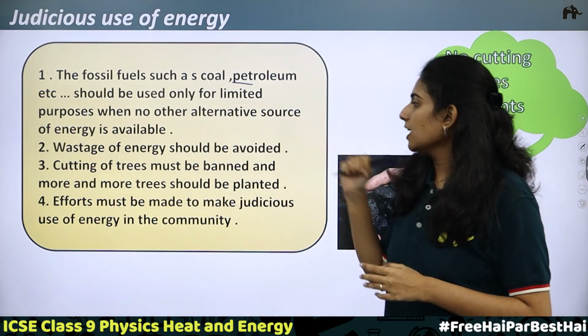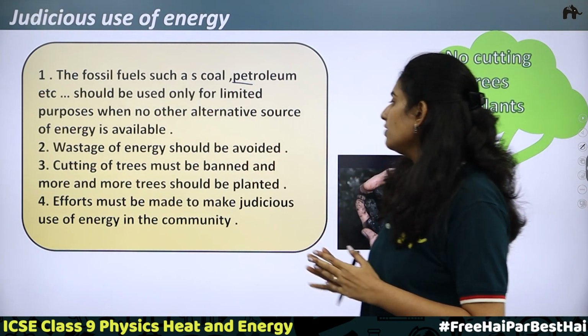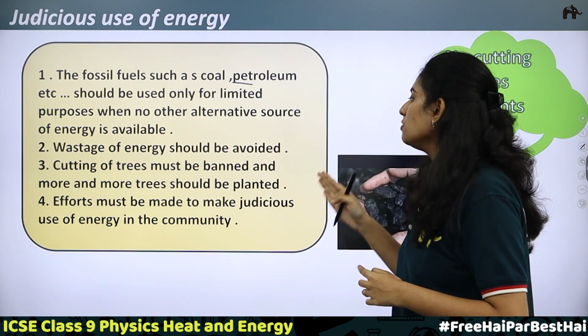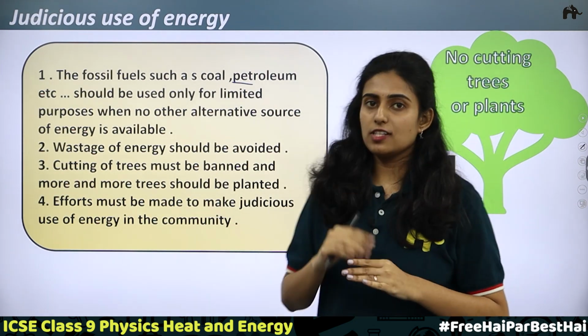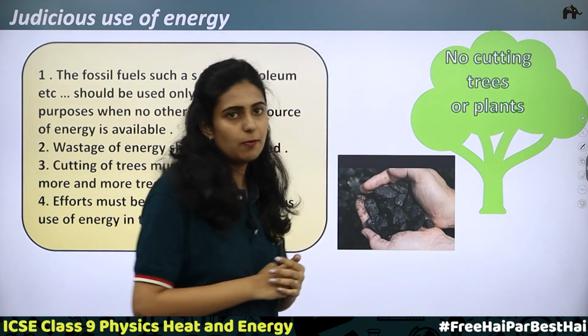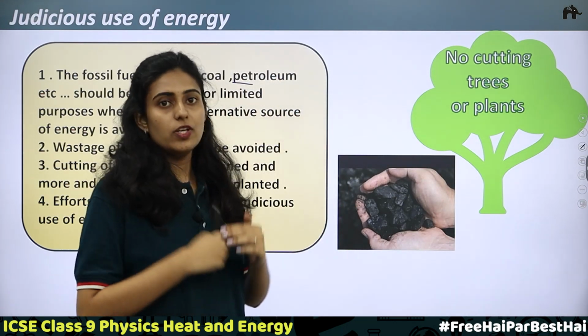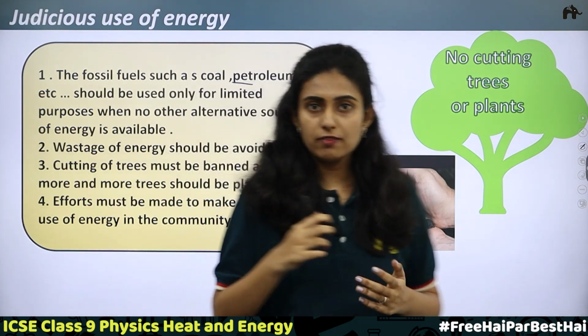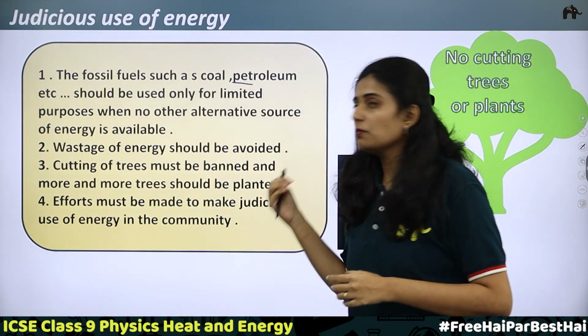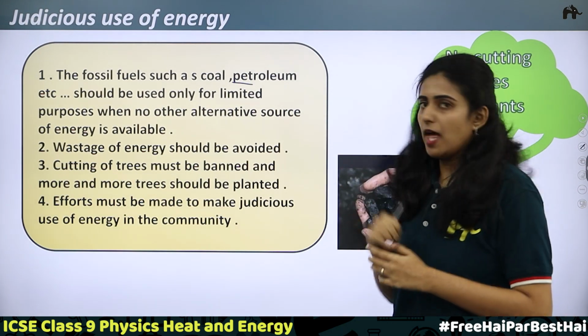Okay. Second, the third point is cutting of trees must be banned and more trees must be planted. So you have heard deforestation. So in deforestation, what is happening? All the trees are being cut. When trees are cut, it will lead to greenhouse effects and global warming. So in order to prevent this, more and more plants, more and more trees should be planted.